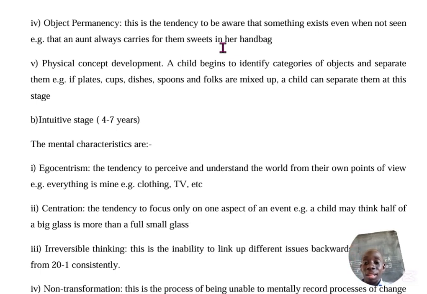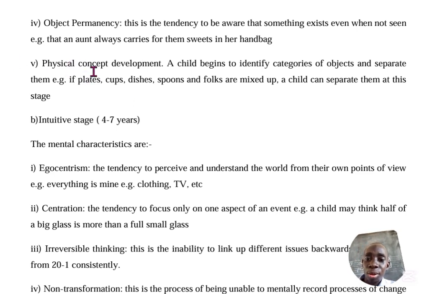They think that everything is permanent. They always ask, uncle, where is the car? Aunt, where are the sweets? They always give me sweets. And, Dad, uncle, I want you to give me a ride. Why are they saying that? Because they always have this permanence. They think that everything is permanent.